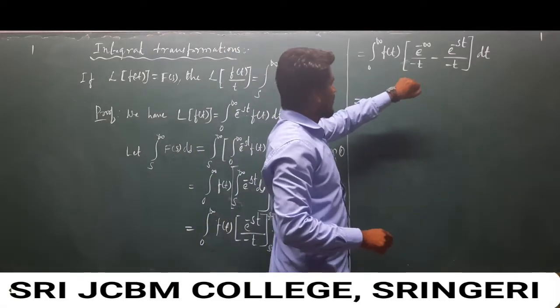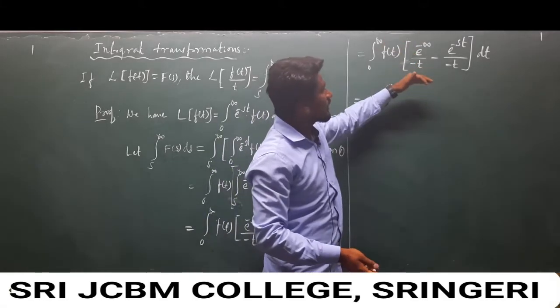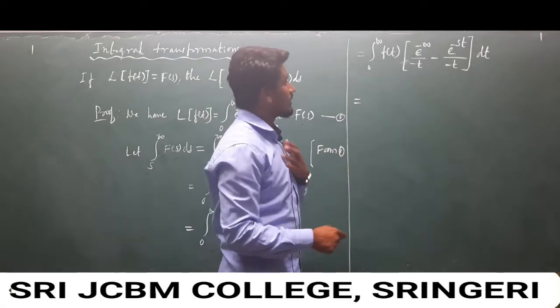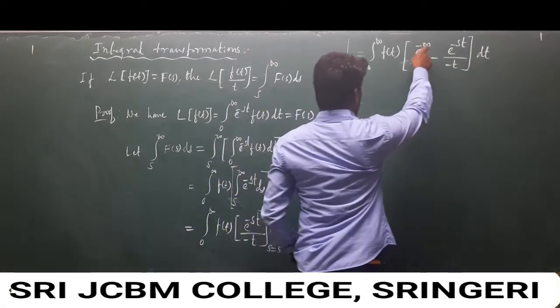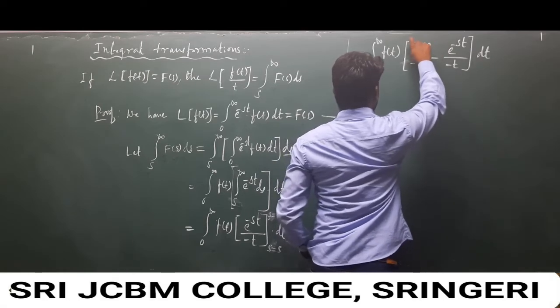So look at here, e to the power minus infinity value means 1 over e to the power infinity. It means 1 over infinity, which is nothing but 0.